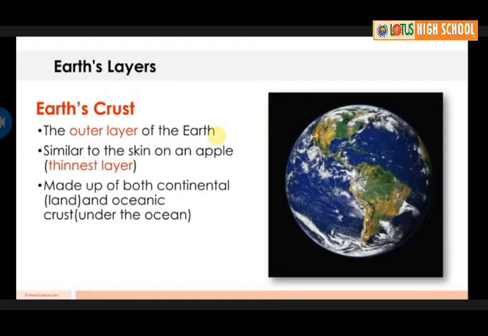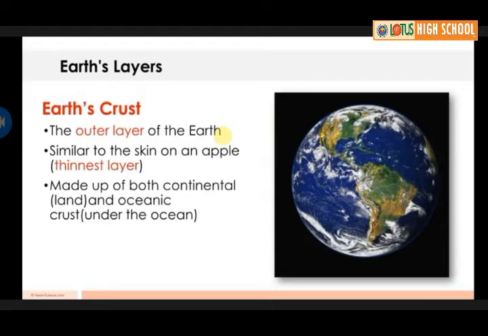The crust is similar to the skin on an apple, made up of both continental and oceanic crust.